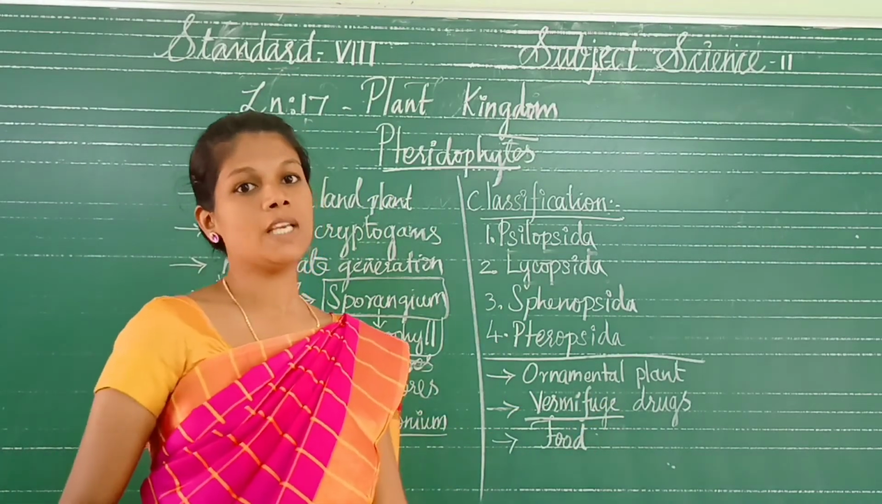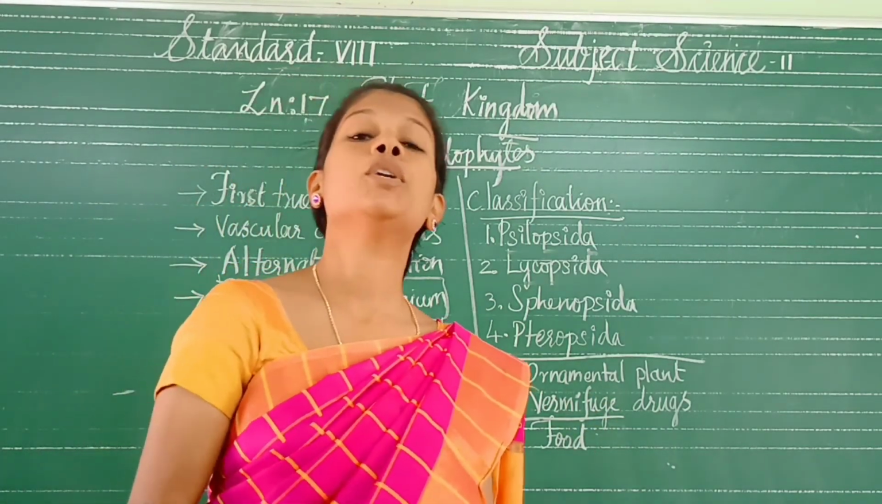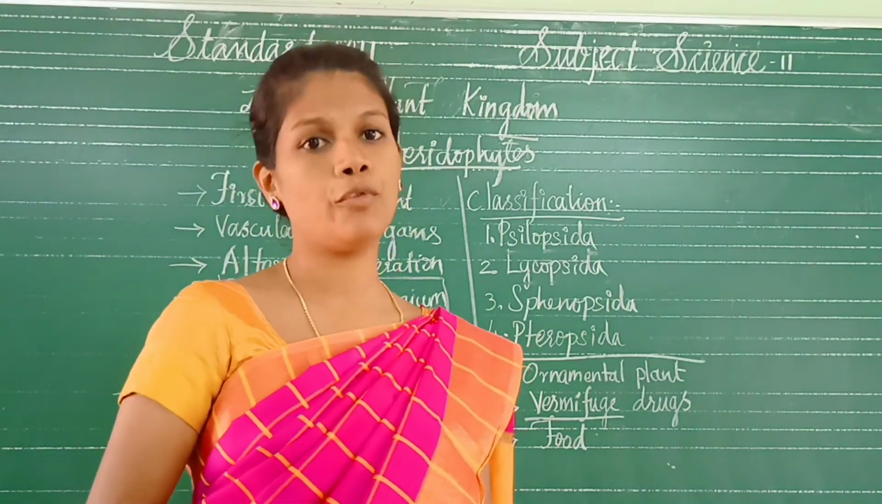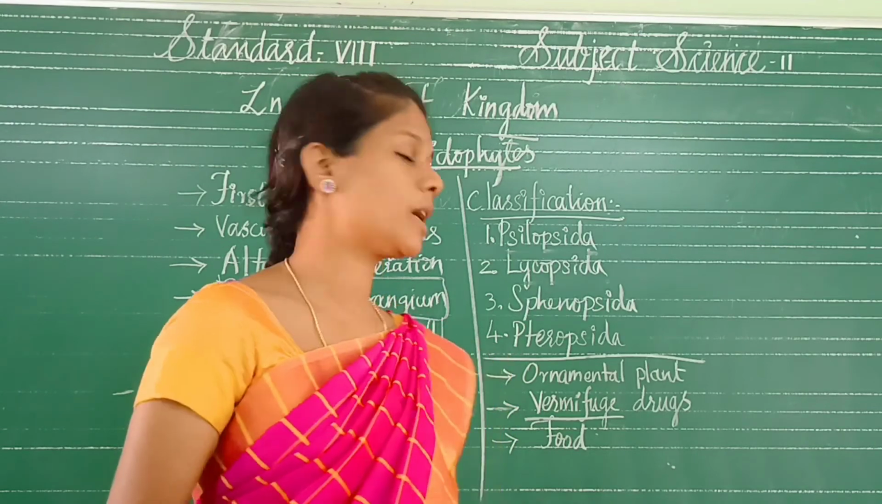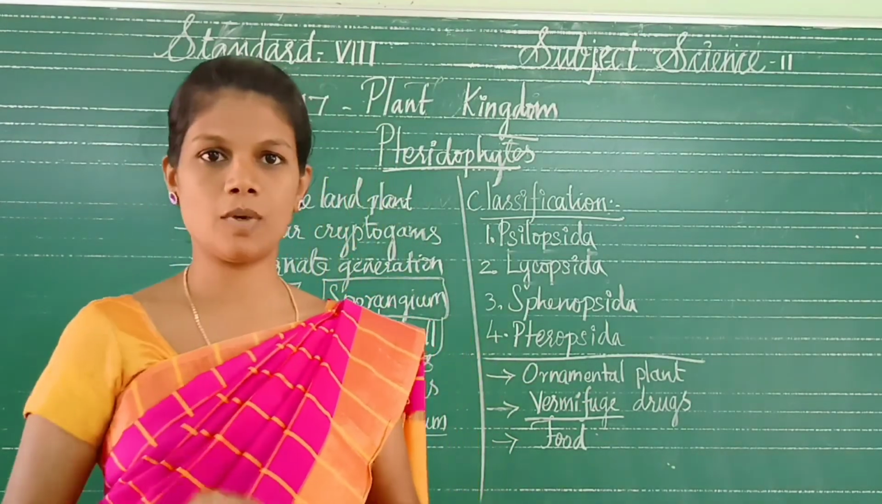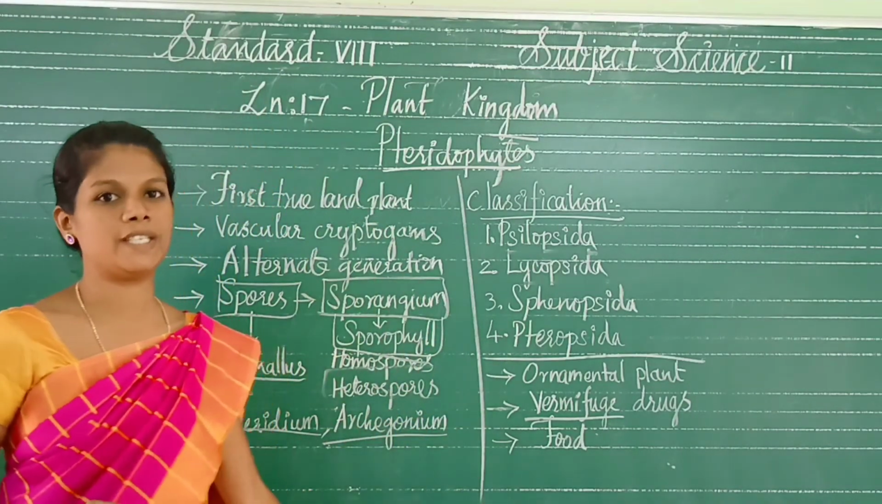Next is food. Some of the pteridophytes are also used as food, like Marsilea. It is used as a food. So the pteridophytes are completed.